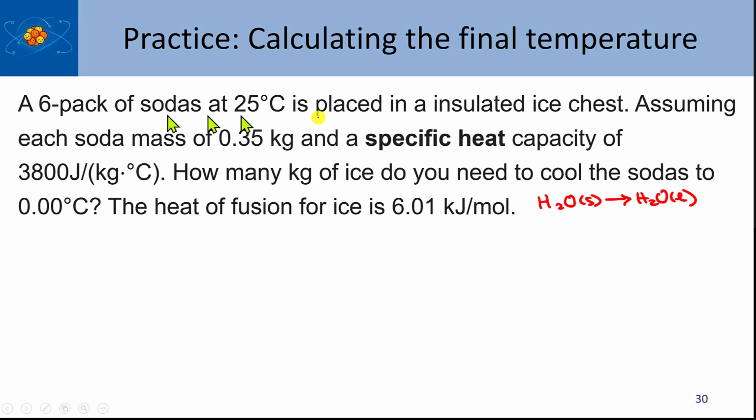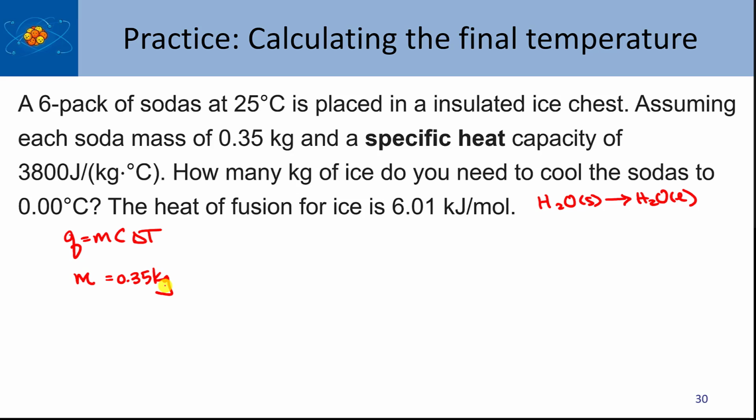It says a 6-pack of soda. I want to start at 25 and I need to get to 0 degrees Celsius. So this is an MCAT kind of a calculation. So I'm going to say Q is mc delta T. I have my mass, it's 0.35 kilograms.